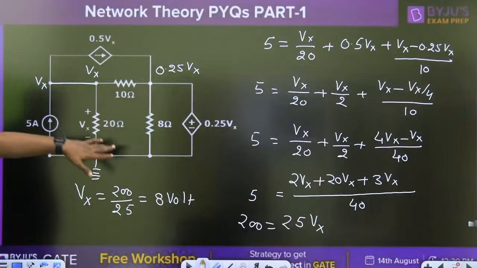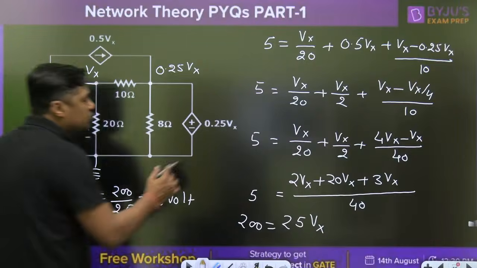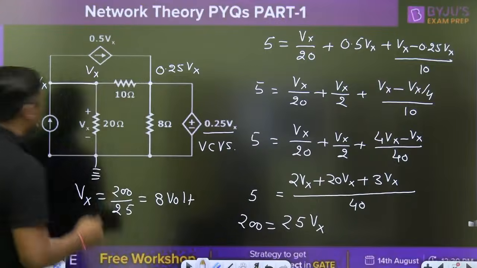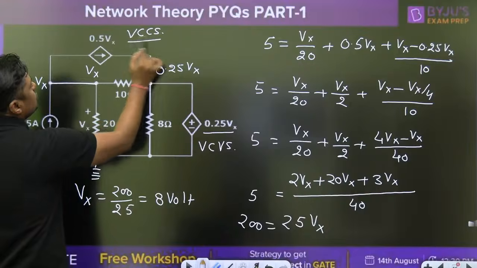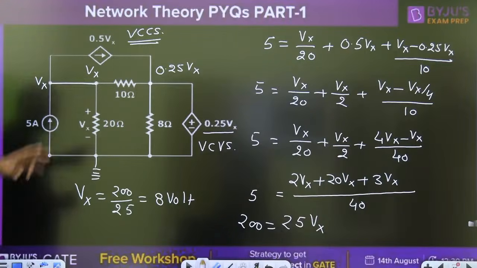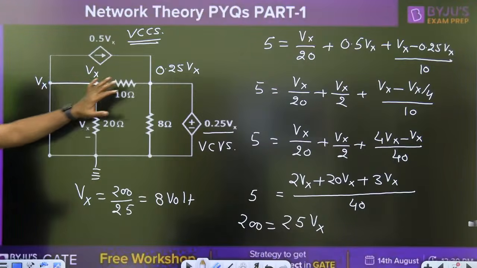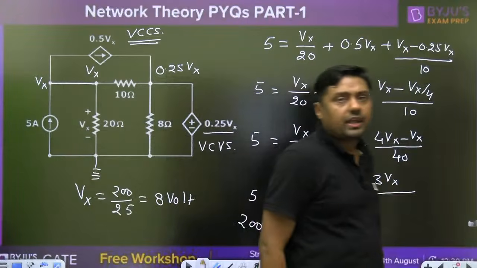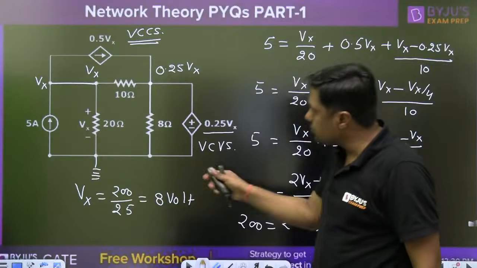So very simple. Take it as a reference. So don't worry about the dependent source. It is a voltage controlled voltage source. Right? And this is a voltage controlled current source. In the same diagram, we are having two dependent sources. Directly we can apply the KCL at this point. This is the incoming and that is the outgoing, and we are going to get the answer 8 volt. Okay, easy. Now next one. Next question.